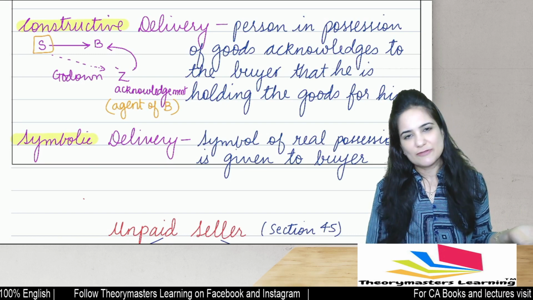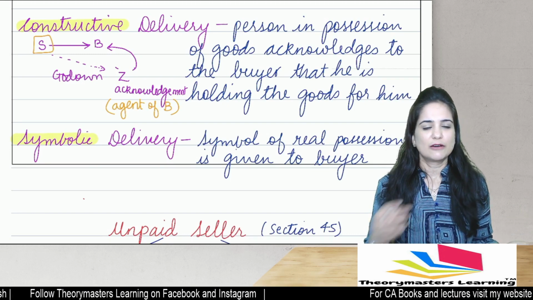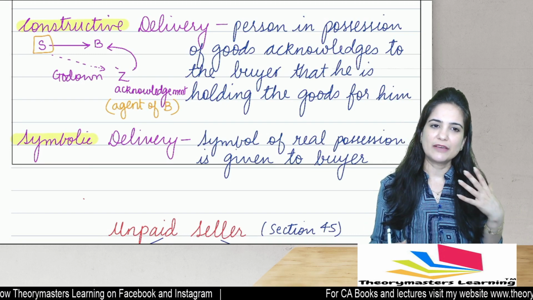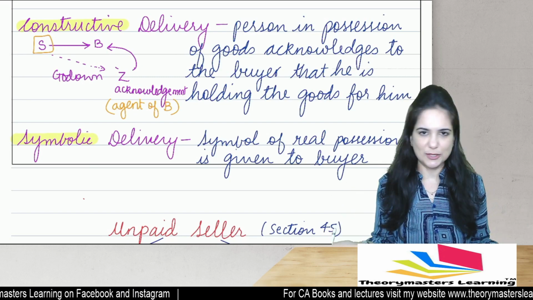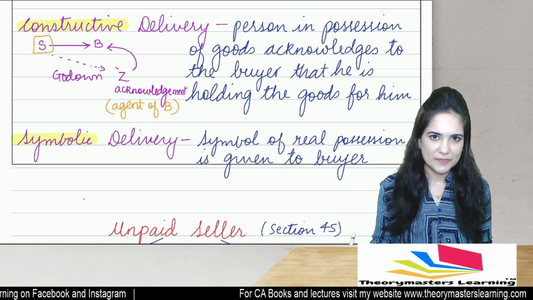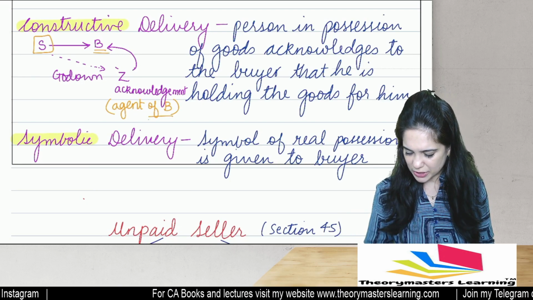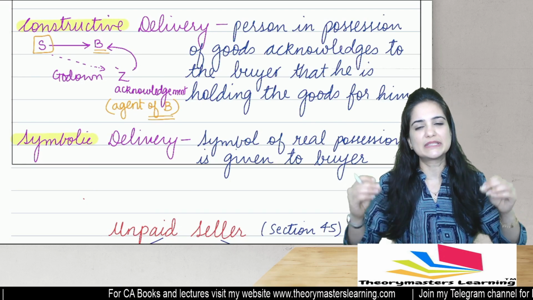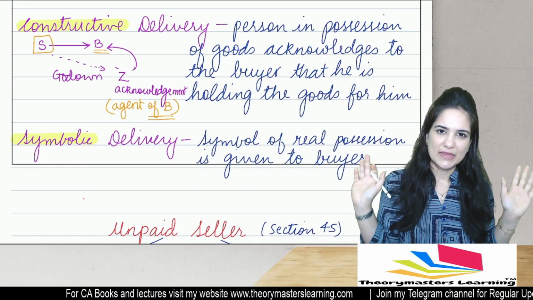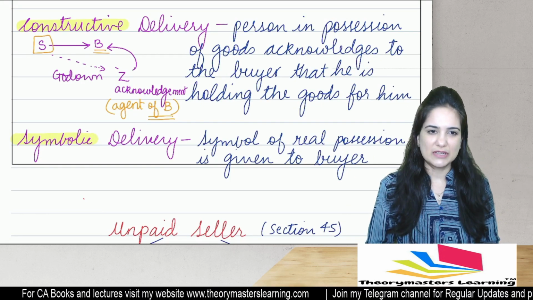So what will the seller think? For me, the goods may lie with B or with his agent. It is one and the same. So goods may be either with B or with his agent. For me, it is as if the goods are delivered. So this is nothing but constructive delivery.